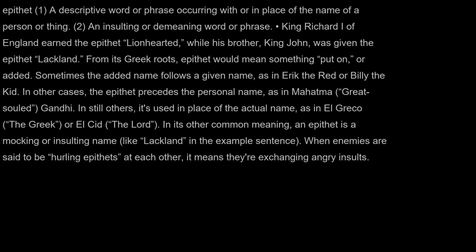Sometimes the added name follows a given name, as in Eric the Red or Billy the Kid. In other cases, the epithet precedes the personal name, as in Mahatma, Great-Souled, Gandhi. In still others, it's used in place of the actual name, as in El Greco, the Greek, or El Cid, the Lord. In its other common meaning, an epithet is a mocking or insulting name, like Lackland in the example sentence. When enemies are said to be hurling epithets at each other, it means they're exchanging angry insults.